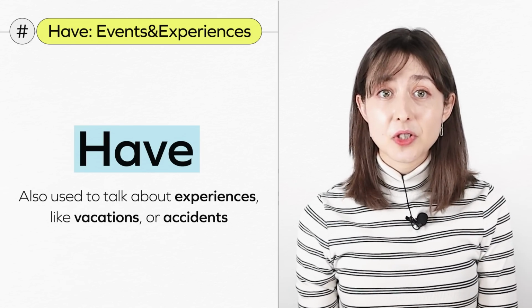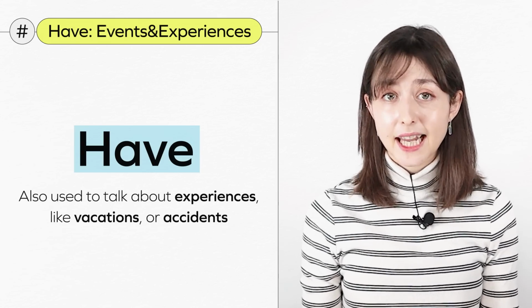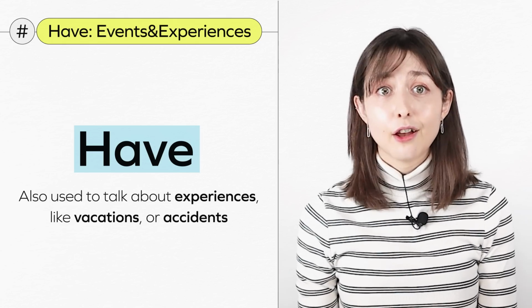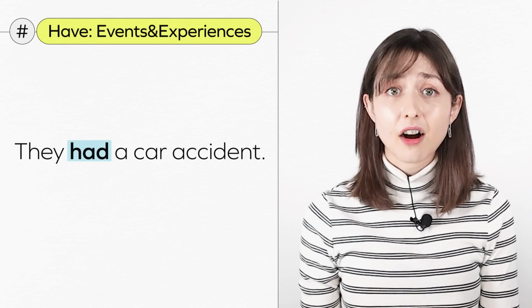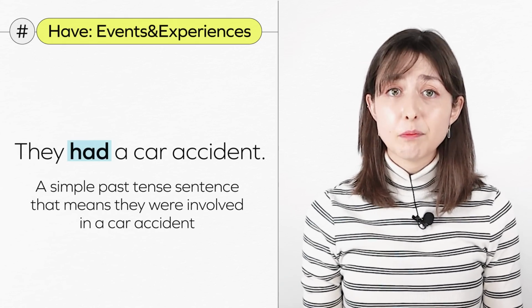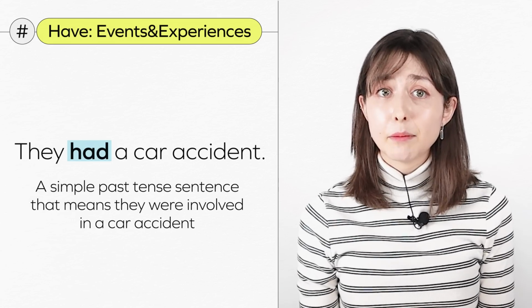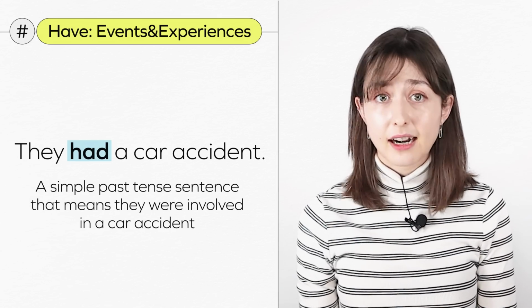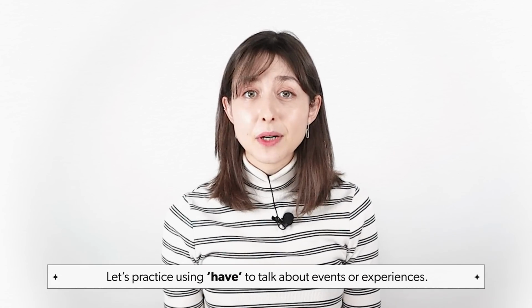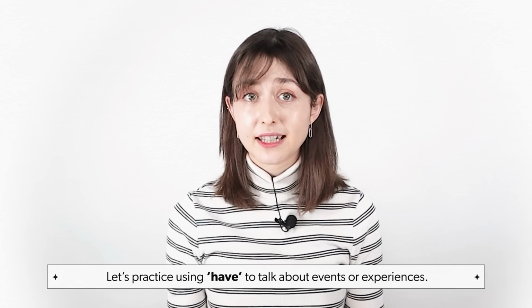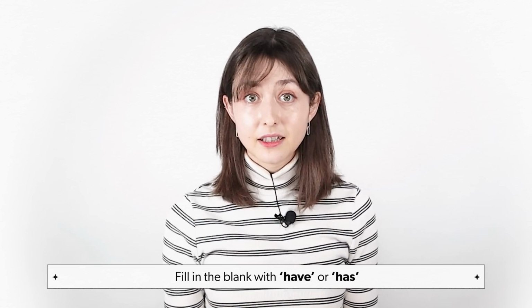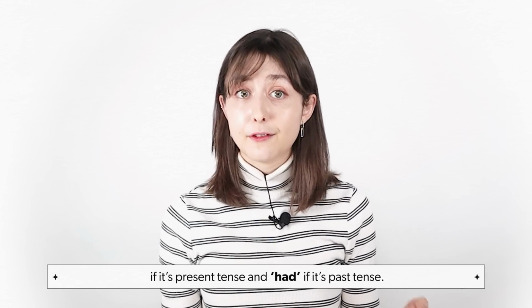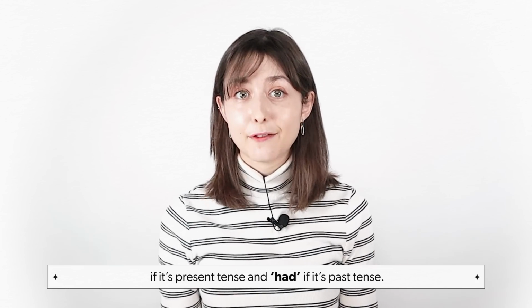It is also used to talk about experiences like vacations or accidents. For example, they had a car accident. This is a simple past tense sentence that means they were involved in a car accident. Let's practice using have to talk about events or experiences. Fill in the blank with have or has if it's present tense and had if it's past tense.